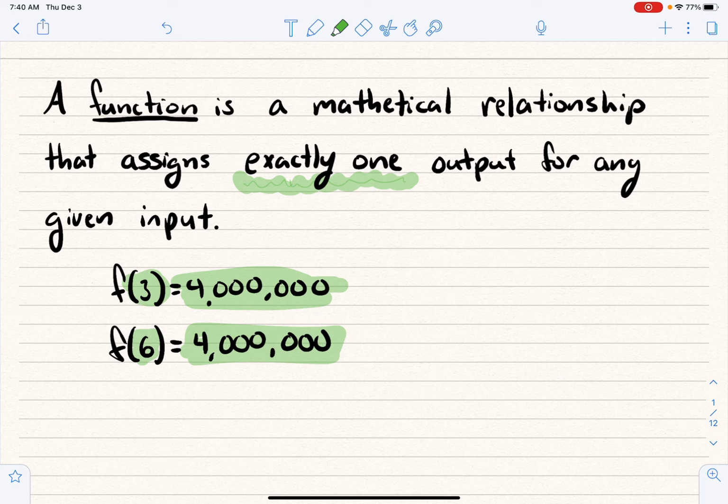Okay? It doesn't say every input has a unique output. It says for every input, there is exactly one output. It doesn't say it's unique. It just says it's exactly one. You don't have to wonder.